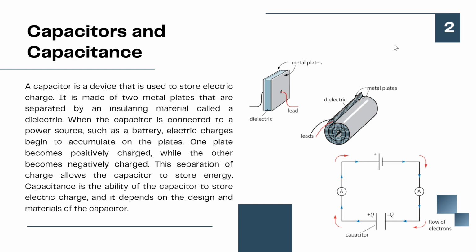Now let's look at the image on this slide. The first image shows two metal plates separated by a dielectric material. This is the basic structure of a capacitor. The second image shows a real capacitor where the plates are rolled together. This design increases capacitance and allows more charge to be stored.